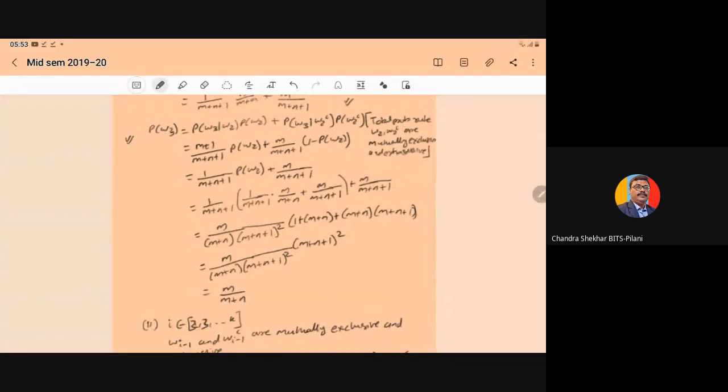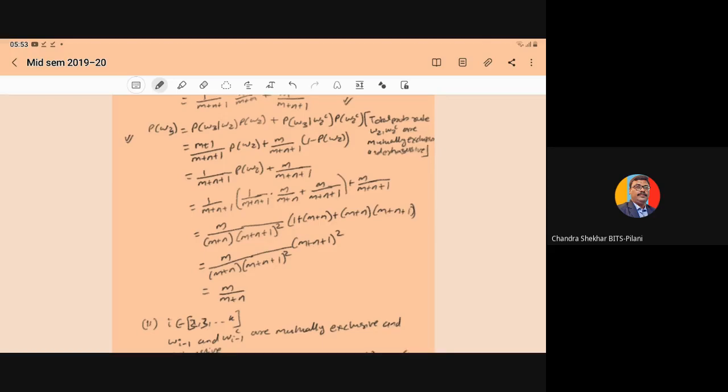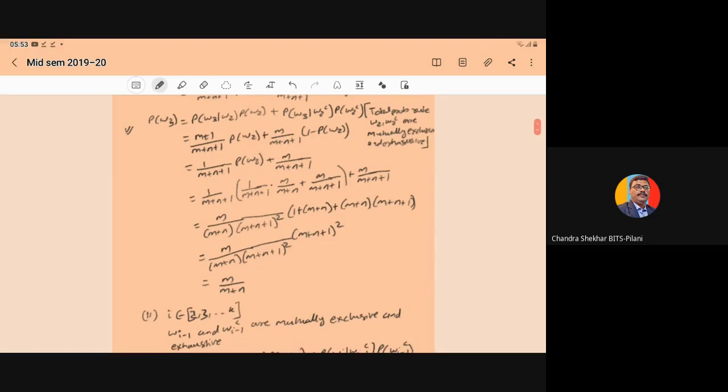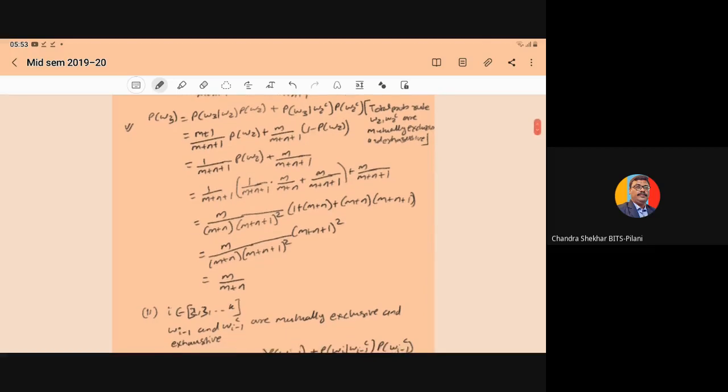Because probability of W2 complement is equal to 1 minus probability of W2, and probability of W3 given W2 is m plus 1 upon m plus n plus 1, since there are m plus 1 black out of the total m plus n plus 1 marbles. And probability of W3 given W2 complement is m upon m plus n plus 1, since there are m black marbles out of m plus n plus 1 marbles.